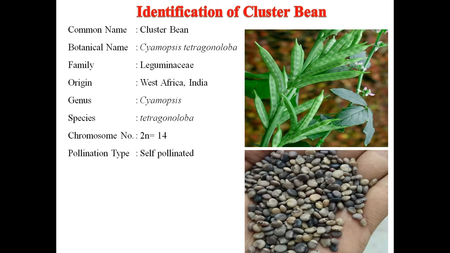Next one is a cluster bean. Botanically it is known as Cyamopsis tetragonoloba, family Leguminaceae, origin West Africa and India. Genus Cyamopsis, species tetragonoloba. Chromosome number is 2n is equal to 14. Pollination type, it is a self-pollinated crop. You can see the pods of cluster bean and seeds of cluster bean.